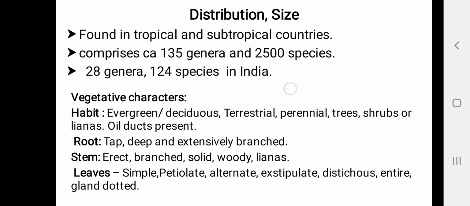Now let us look into the general characteristics of this family. Habit: plants are evergreen or they may be deciduous, terrestrial, perennial trees, shrubs. Few of them are lianas. Oil ducts are also present. Root is taproot. It is deep and extensively branched. Stem is aerial, erect, solid, branched, woody. In some cases it may be even lianas. The leaves are simple, exstipulate, petiolate, alternate, distichous, entire margin and acute apex, and the leaves are gland dotted.